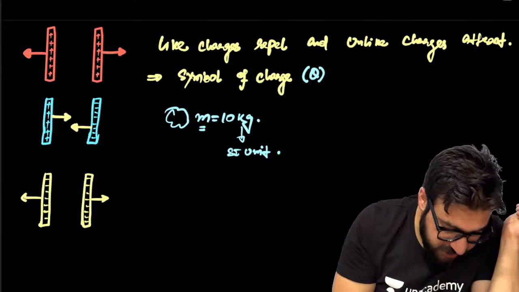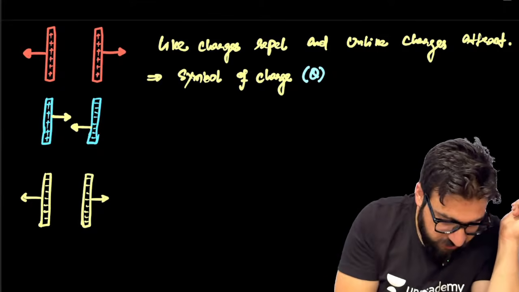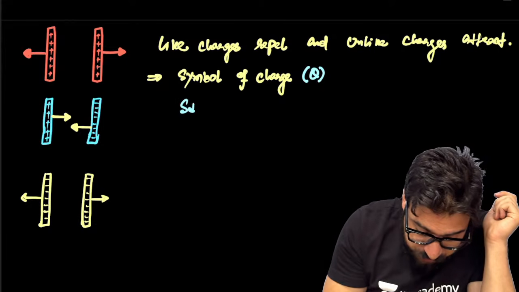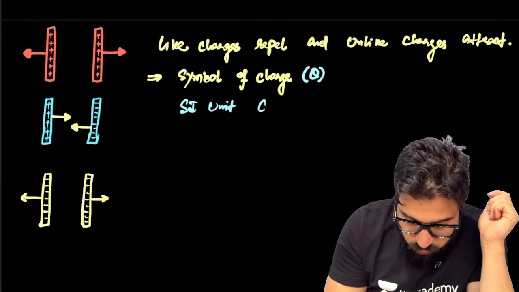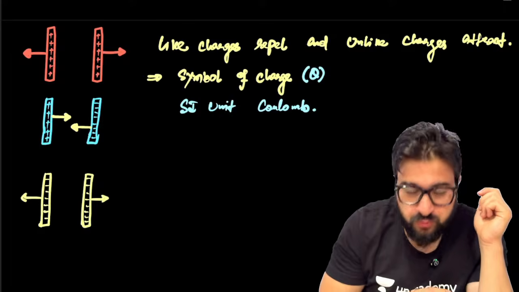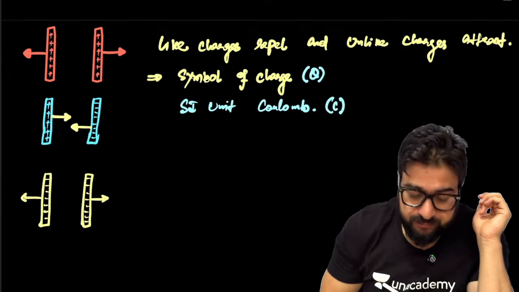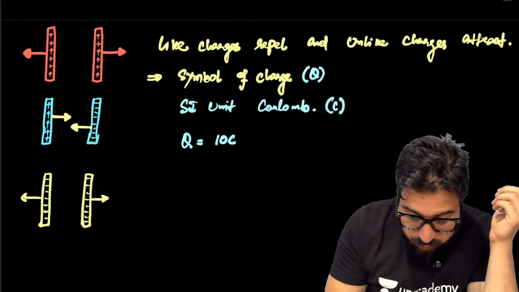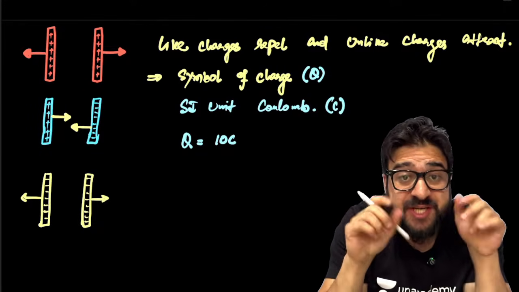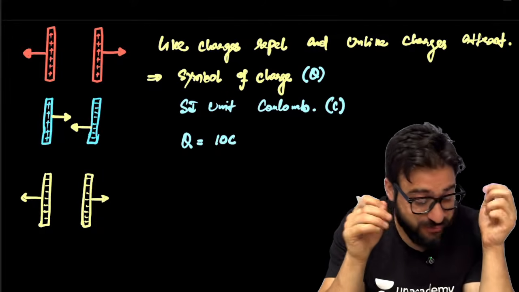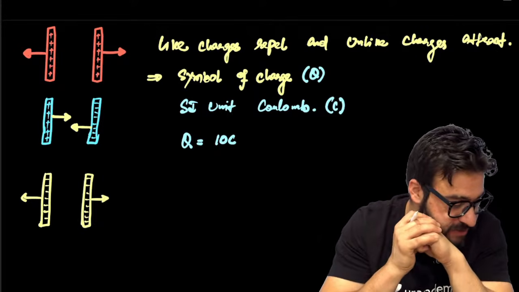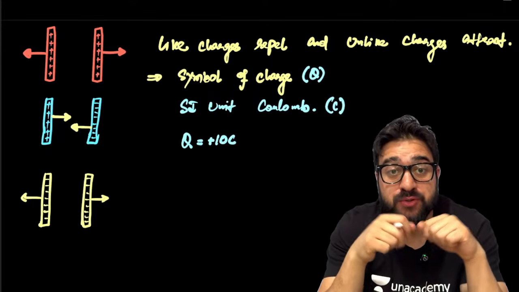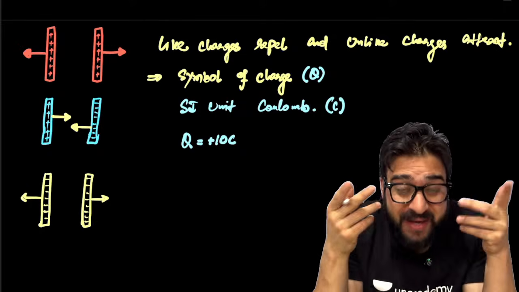Similarly, when it comes to the symbol of charge, it is Q. And when it comes to the SI unit, it is Coulomb. I can say from now onwards, there is a rod. On this rod, you have a charge of 10 Coulomb. Q is equal to 10 Coulomb. You cannot say Q is equal to 10 liters because we measure the charge in coulombs, my dear NEET aspirants. If it is a positive charge, I can mention positive also: Q is equal to plus 10 Coulomb. Q is equal to minus 10 Coulomb.